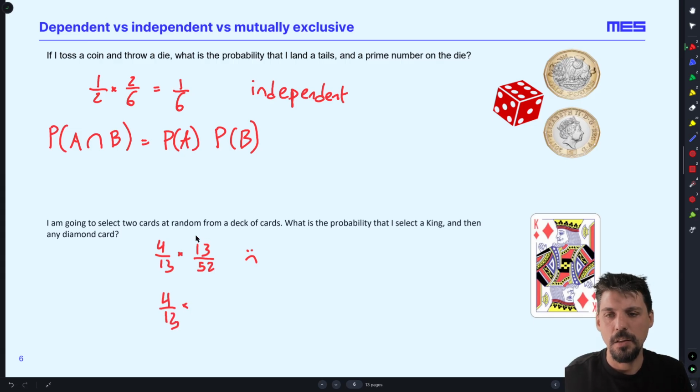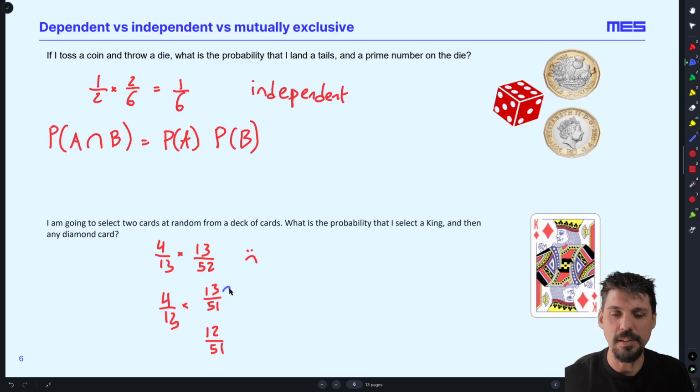However, once you've pulled that king out, what is the probability of getting a diamond card? Well, this depends. If you pulled out the king of diamonds, then there won't be 13 diamonds left in the deck. To be fair, either the first card isn't a diamond, in which case there are 13 left out of 51, because you've already pulled the card out, or you could have pulled out a diamond, in which case there are only 12 diamonds left out of 51.